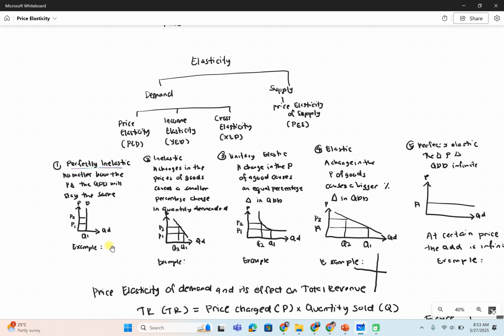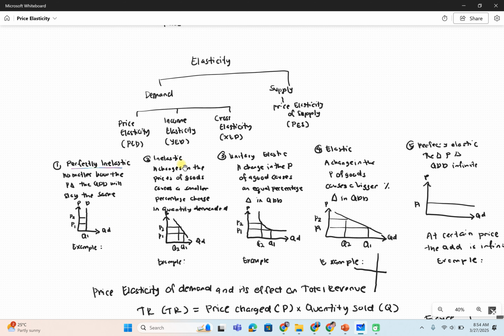Even though the price changes, you still need to buy that medication so that it can help you in terms of your health. So please think about and write the answer for question 1, and this one is for question 2. Examples from the tourism perspective.